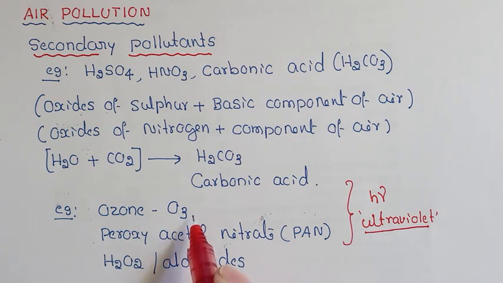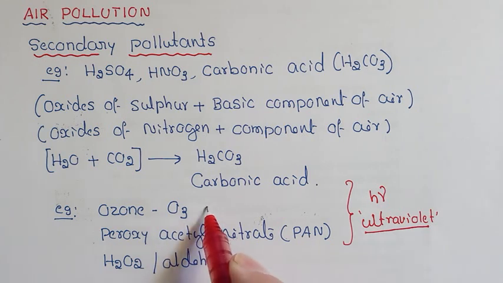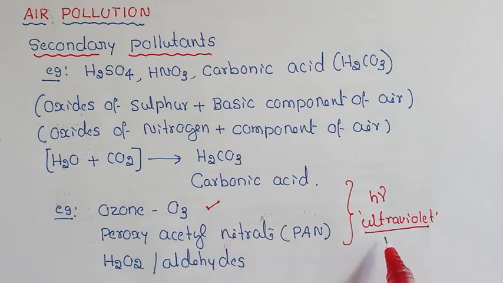Oxygen reacts with nascent oxygen to yield ozone. So ozone is the product of ultraviolet photochemical reaction. Similarly, water when combined with nascent oxygen yields hydrogen peroxide. Similarly, aldehydes. Now these are all photochemical reactions that take place in the atmosphere.